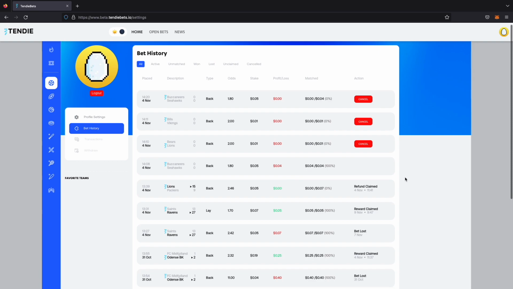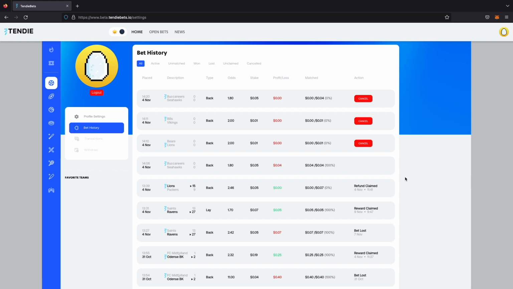As you can see, at the top 3 bets is a button labeled cancel. You can click that at any time and cancel a bet that has not been matched. If a bet has been fully matched, you can't cancel it at all. If it's only been partially matched, you can still cancel whatever amount of the bet has not been matched. So if someone comes in and just wants to wager half of the amount of your original bet, then you can still cancel the other half after.